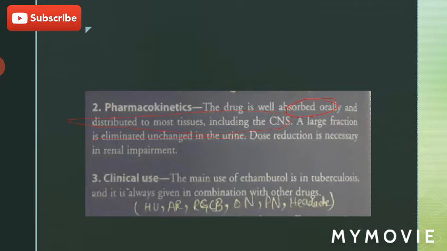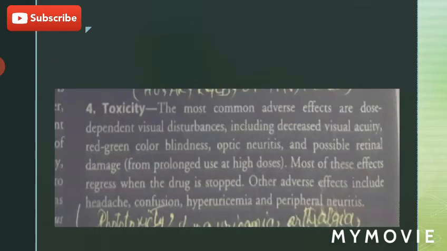As we know, this is an anti-tubercular drug, so its clinical use is mainly in the treatment of tuberculosis. Toxicity. The most important toxicities of this drug include decreased visual acuity, red-green color blindness, optic neuritis, retinal damage, and other adverse effects are headache, confusion, hyperuricemia, and peripheral neuritis.